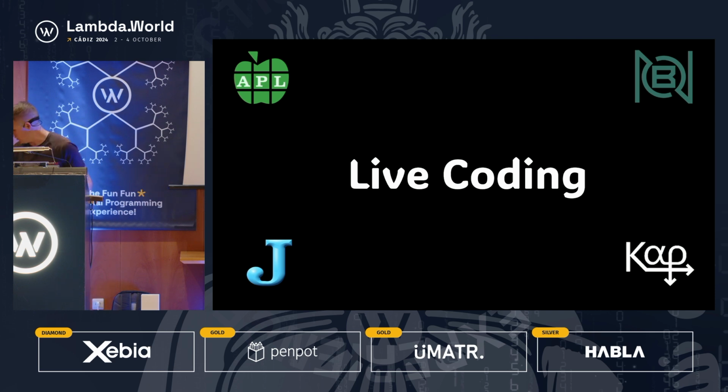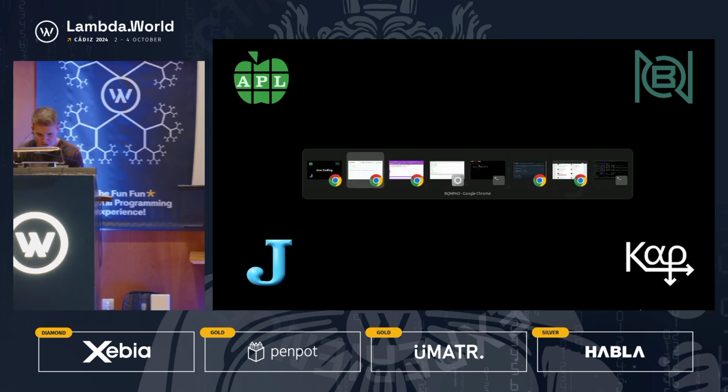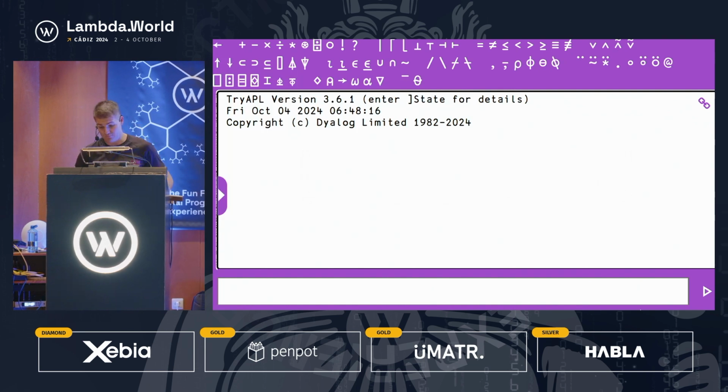Hopefully we're going to have no hitches here. I think we're going to start with APL. And believe it or not, this is going to happen pretty quickly. The example we're going to start with is 4316. That's the example.